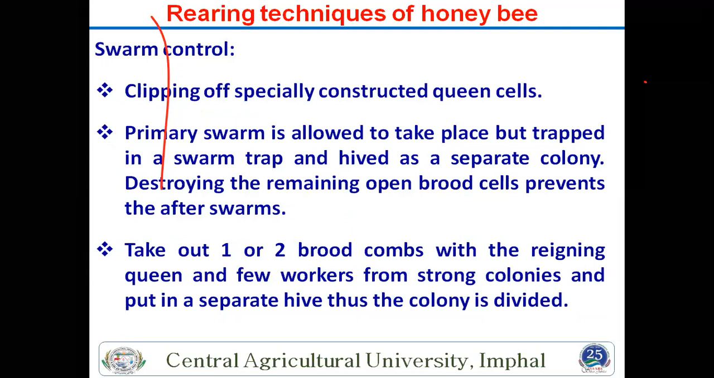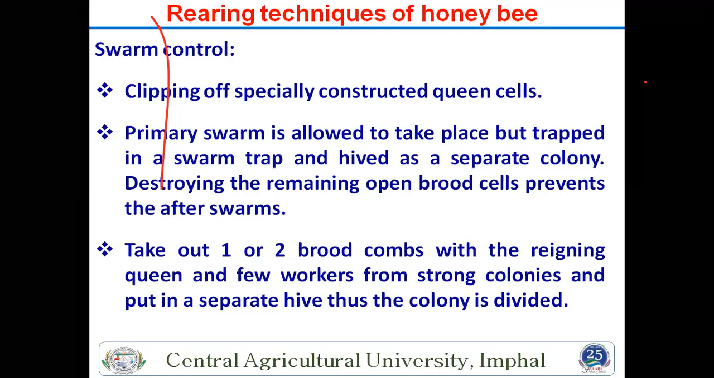Another is swarm control. This is also important, because two species are domesticated in India. One is the Indian bee, another is the Italian bee. In the Italian bee, swarming is very low, but in the Indian bee, swarming is very high. If food and other material are not available, they go out of the boxes. So this is also important for controlling swarming from one place to another.